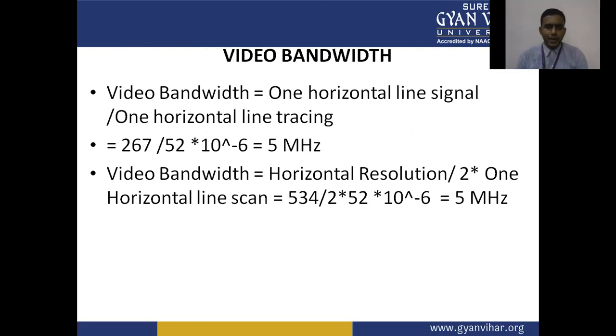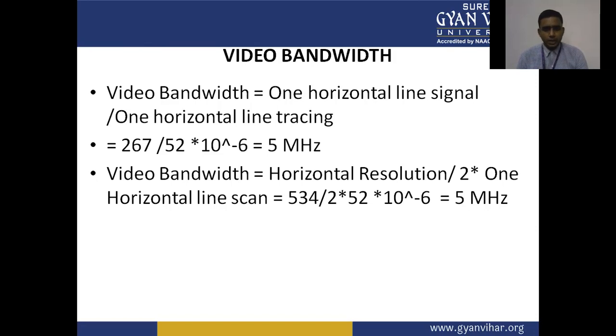Next, we have video bandwidth. Video bandwidth is a very important point in the television system, because bandwidth is very important for transmission of the TV signal. One horizontal line signal upon one horizontal line tracing: 267 upon 52 times 10 to the power minus 6. So we will get 5 megahertz as the video bandwidth.